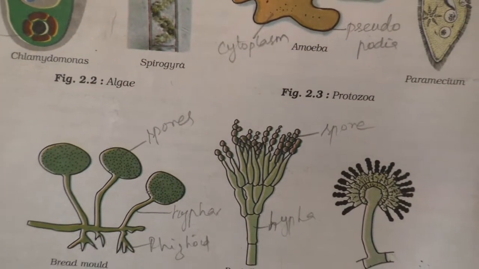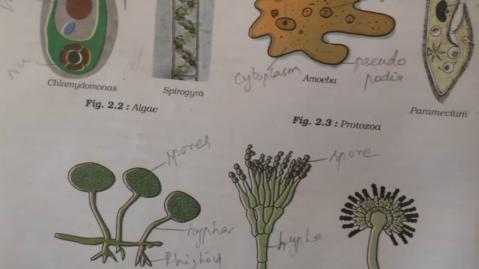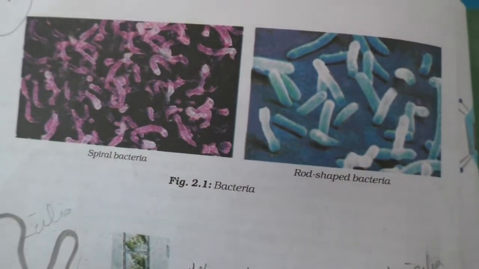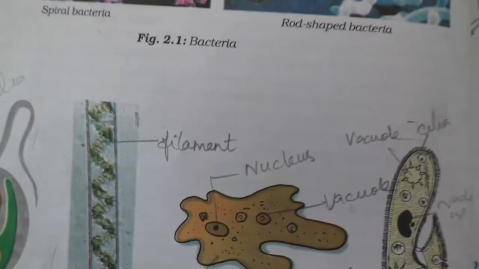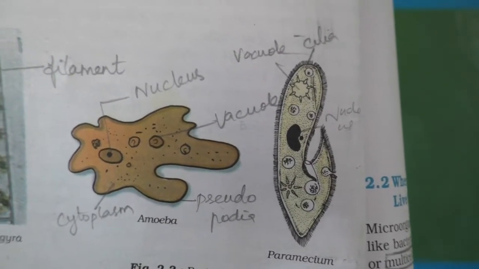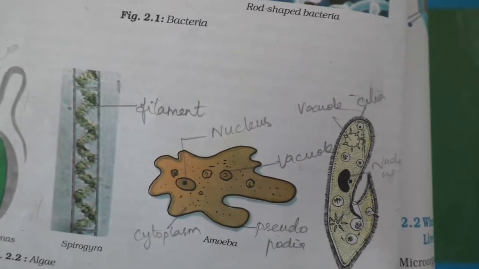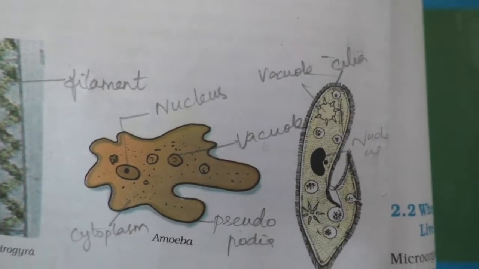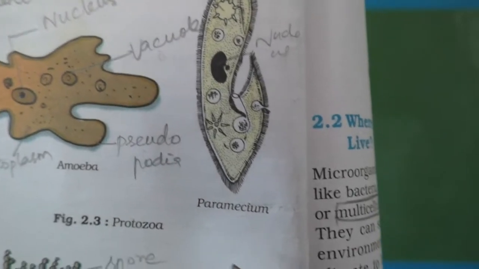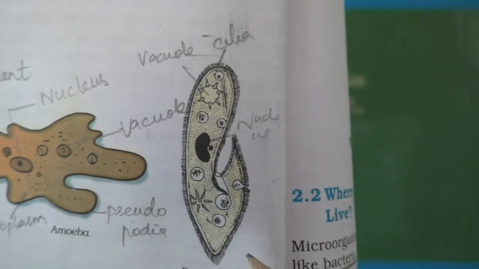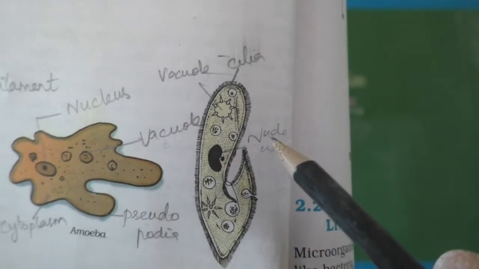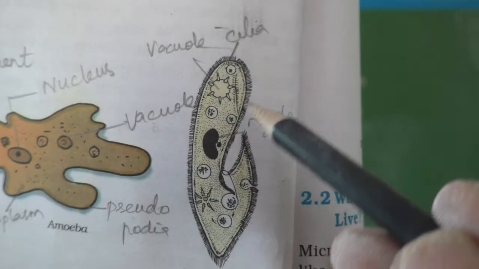Look here, children, in your book page number 18, these pictures of microorganisms are given, isn't it? Here you can mark the parts also. They may ask you to draw a few microorganisms with a few parts. For example, if paramecium is given, what do you have to mark? So this one is what? Nucleus. You have to draw.